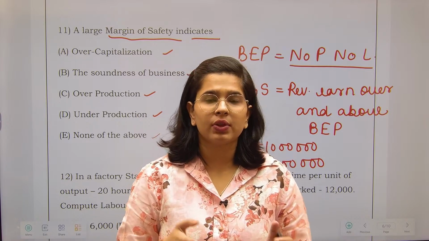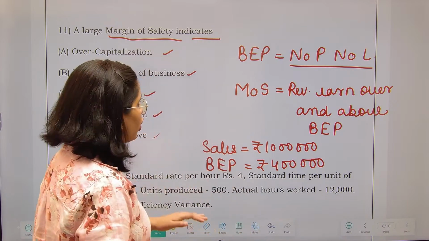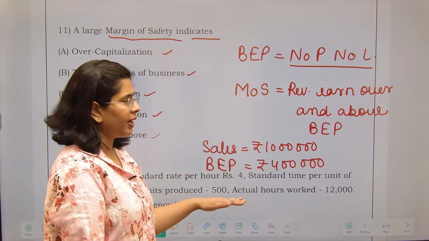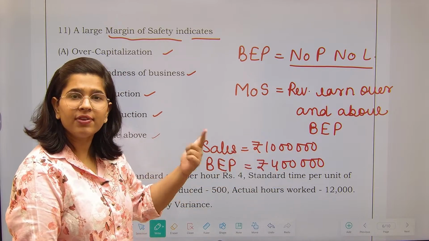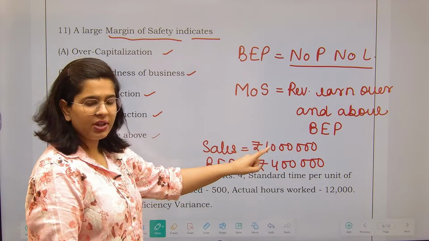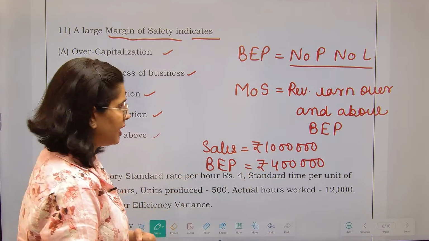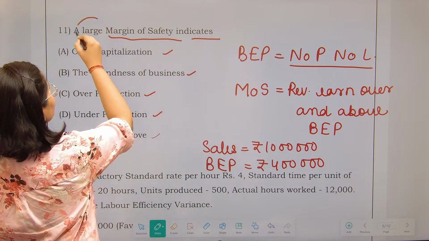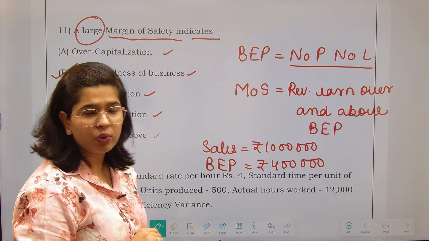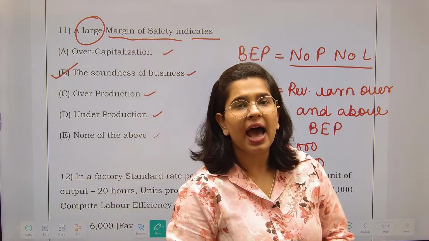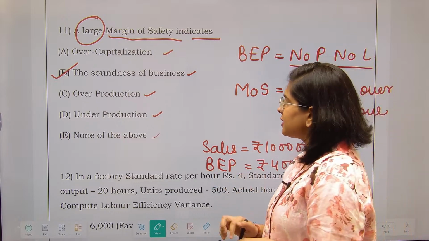All my costs will be equal to the revenue that I am earning. If this is my break-even point, then whatever I am earning over and above it is my margin of safety. That means the difference between both of these, 6 lakh, is my margin of safety. So having a large margin of safety indicates that your business is a sound business. Your business has some potential. So this was the answer.